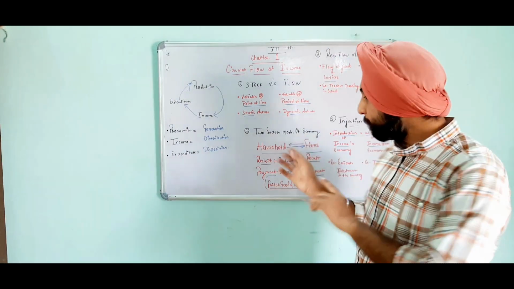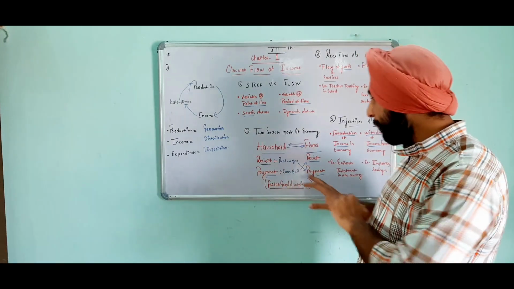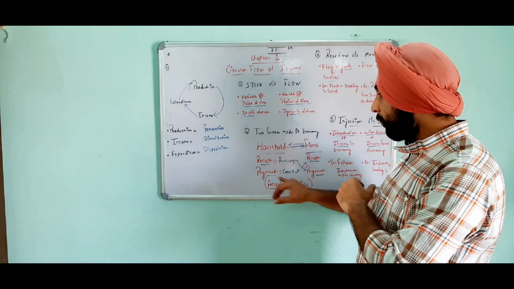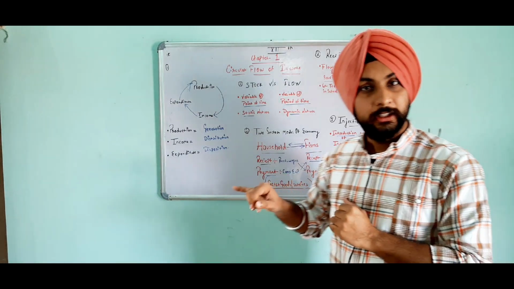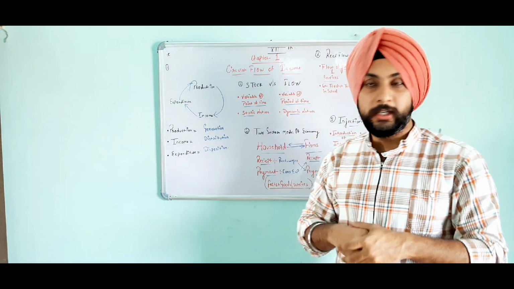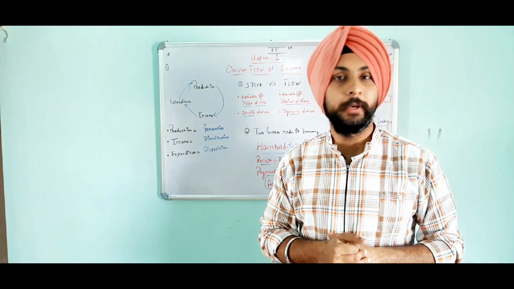So irrespective, the receipts of the households are the payment for the firms, and the payments of household are considered as a receipt for the firms. So this always keep on circulating. This is called two-sector model of economy.